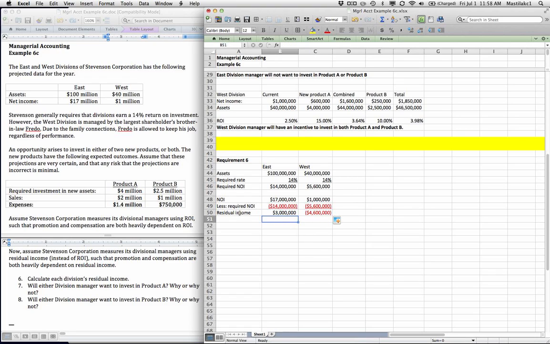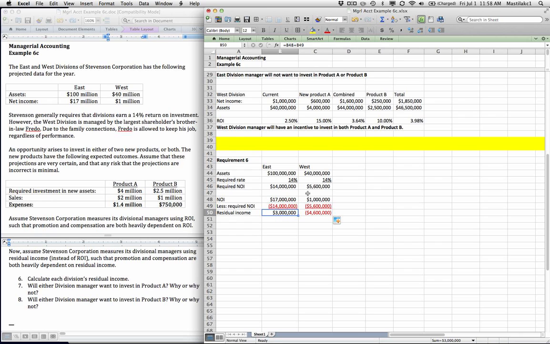And what this measure says is that the East Division needs to earn a bare minimum of $14 million just to justify the $100 million investment. It's earned more than that. It's earned $17 million, so it's earned $3 million more than the bare minimum. So its residual income is positive. Residual income, you want it to be positive, and bigger is always better. So in this case, $3 million is positive.